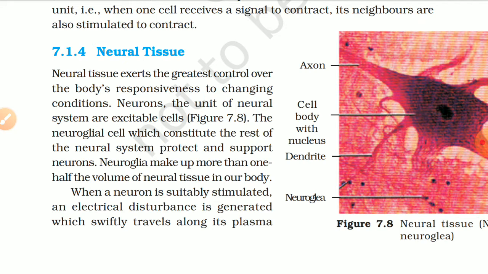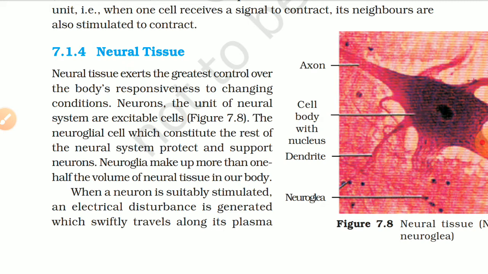7.1.4 Neural tissue. Neural tissue exerts the greatest control over the body's responsiveness to changing conditions. Neurons, the units of the neural system, are excitable cells. Figure 7.8. The neuroglia cells, which constitute the rest of the neural system, protect and support neurons. Neuroglia make up more than one half of the volume of neural tissue in our body.